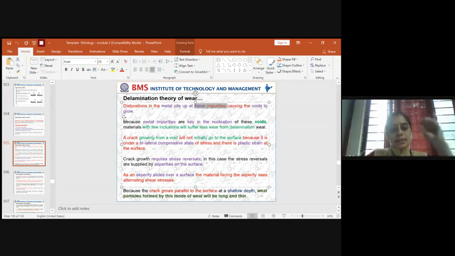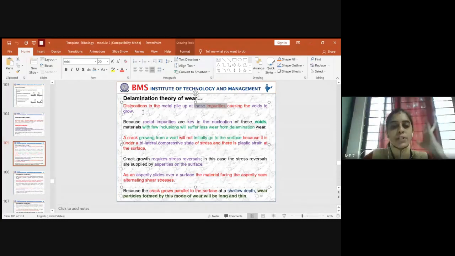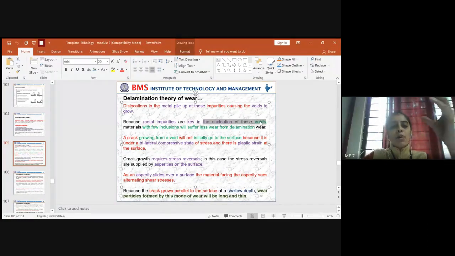So this happens due to the existence of dislocation, depending upon the type of load, the pressure across the contact area. This is the first thing you have to keep in mind. Secondly, metal impurities are also a key important factor. If the metal you are using has some impurities in it, it results in nucleation of these voids. It is supporting the voids to grow by means of the nucleation process. So this helps in inclusion and results in the formation of wear.